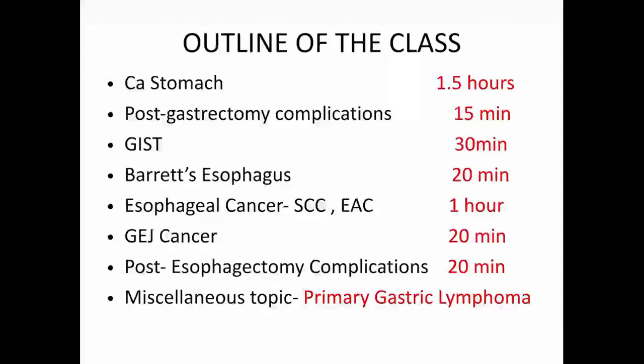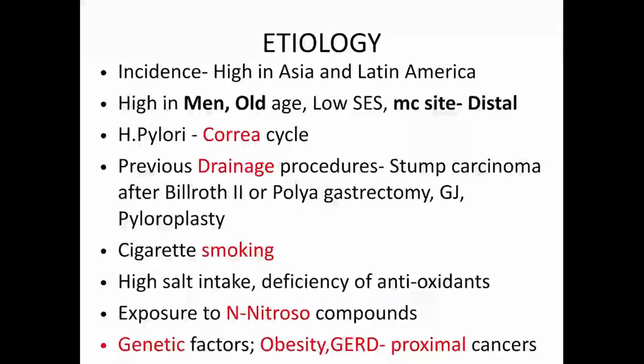Coming to CA stomach, the incidence we know is high in Asia, Latin America, and in African Americans. Usually we see this in the sixth and seventh decade. The incidence is higher in elderly males and lower socioeconomic status. The molecular pathogenesis involves Helicobacter pylori, and the molecular cycle responsible for CA stomach is called the Correa cycle. We'll come to it in a later slide.